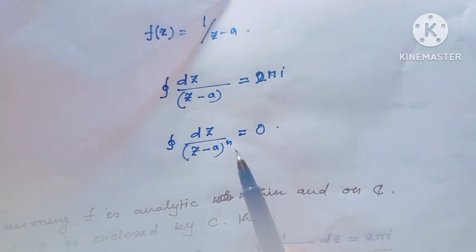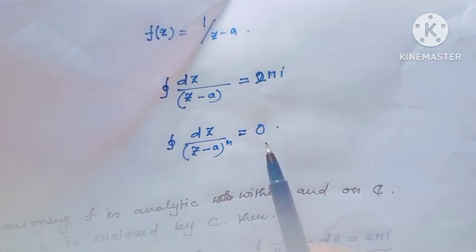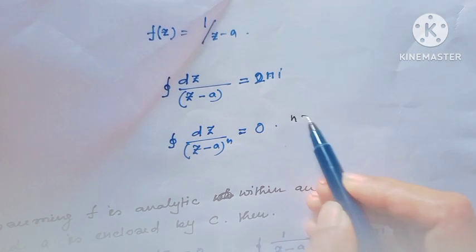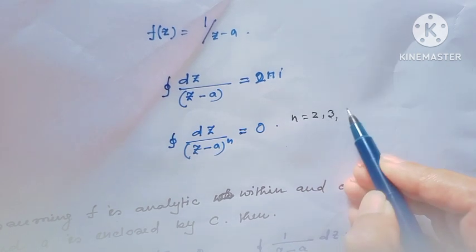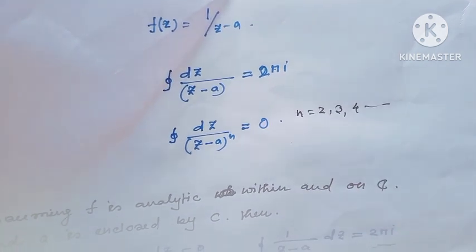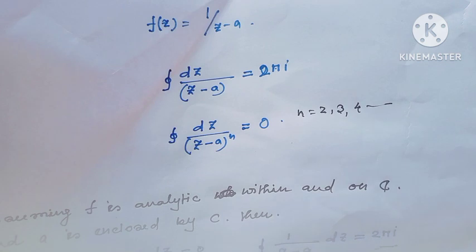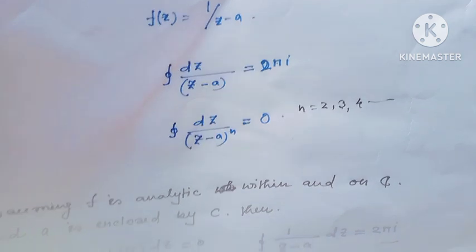But the integration of dz over (z minus a) to the power n, when n equals 2, 3, 4, and so on, this value would be 0. This I had seen in my previous video.